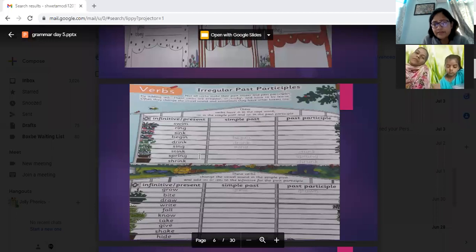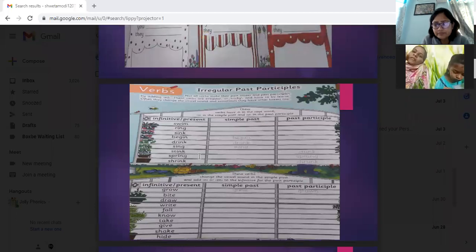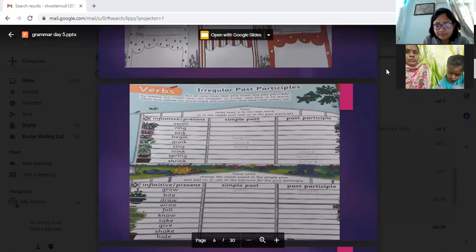Present perfect, past perfect and future doubt. Okay, I will explain it. We will come to that. Now, can you see here?